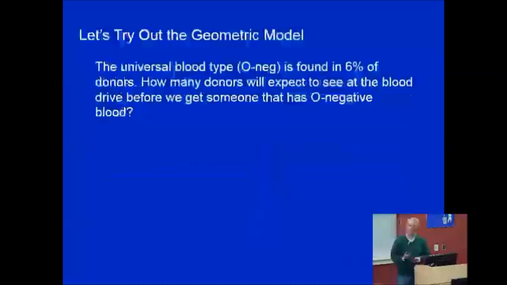The universal blood type is O negative, and it's found in 6% of donors that come through the door to our blood drive. So if we're having our blood drive and we really need O negative blood, let's say there's a special case up in the pediatrics ward, and so the donors start coming through the door, how many donors do we expect to have to process before we encounter that magical O negative donor?